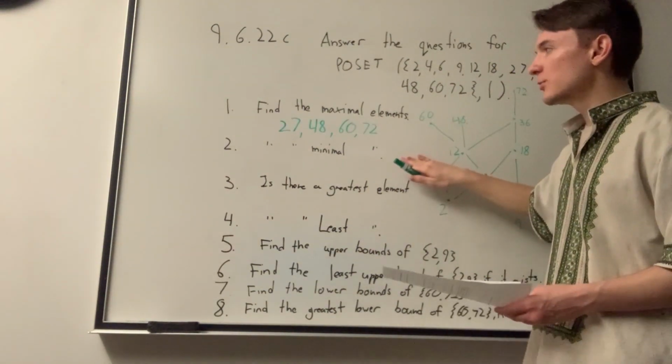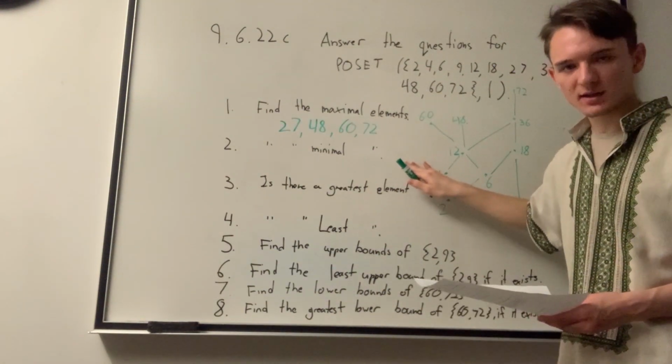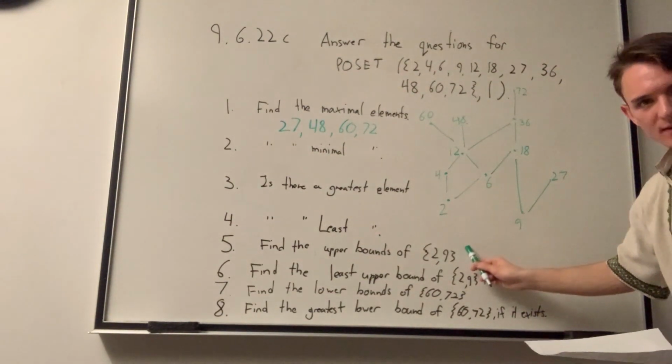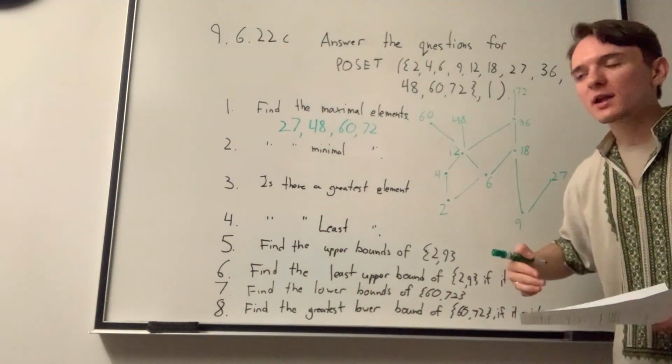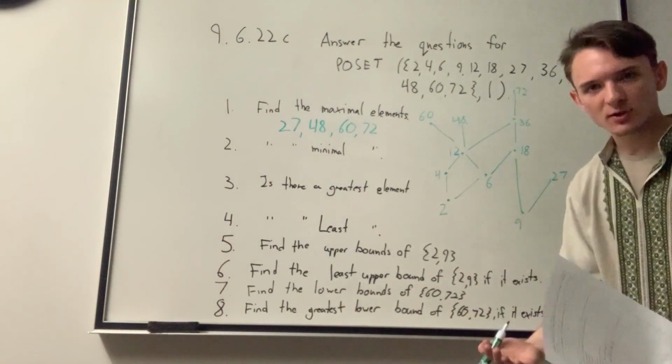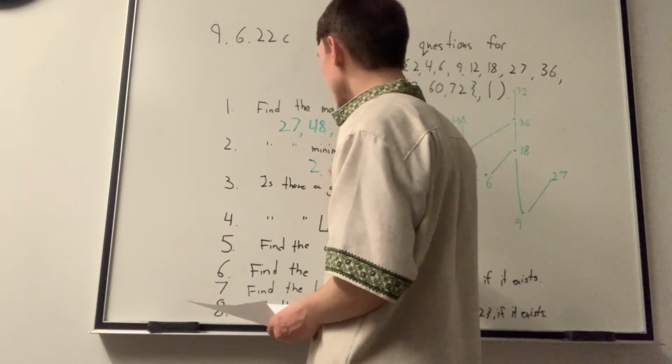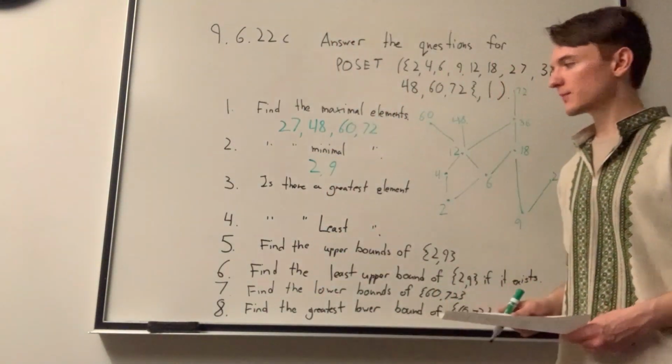Then it asks us to do the same thing, but we find the minimal elements. And of course, that's easy. It's just whatever doesn't have a node below it, or a relationship with a node directly below it. So that's 2 and 9. So 2 and 9 would be our minimal elements.